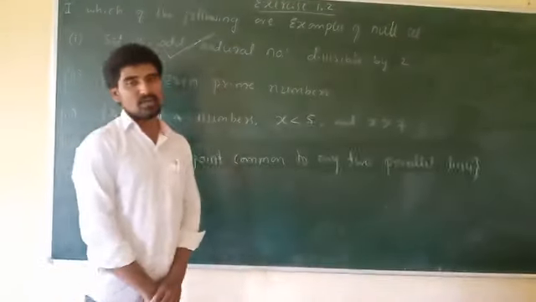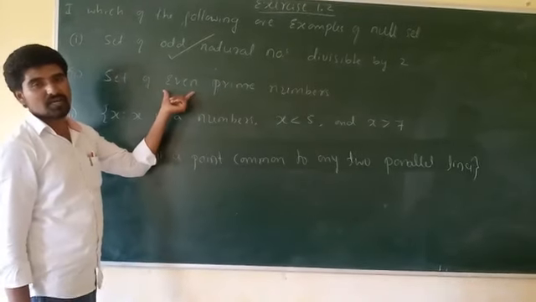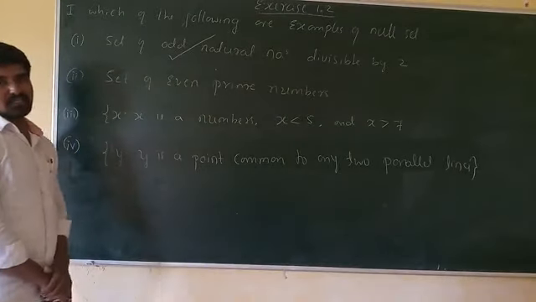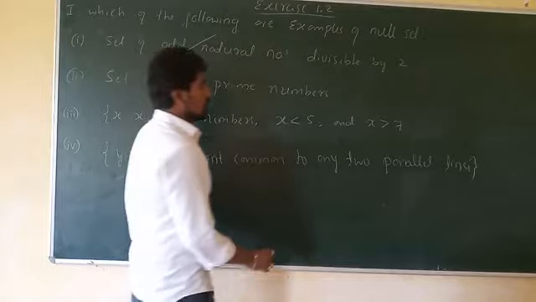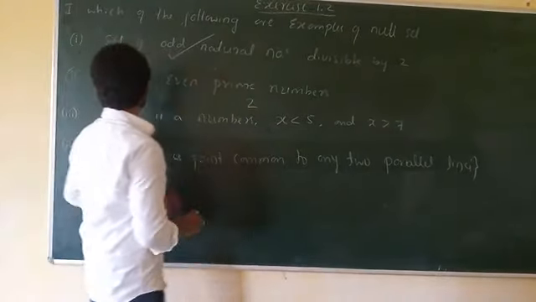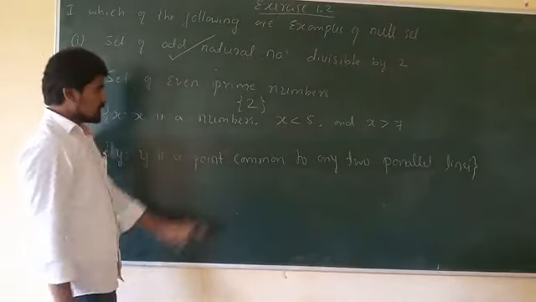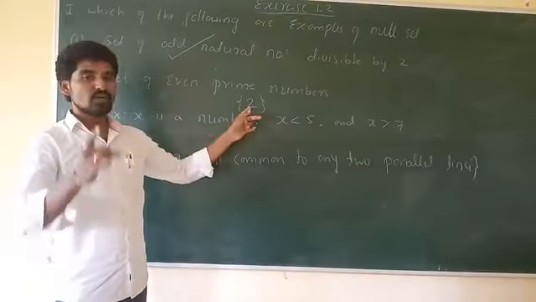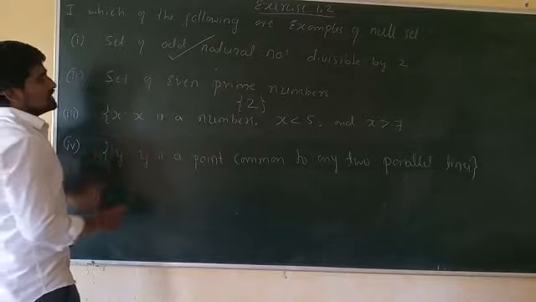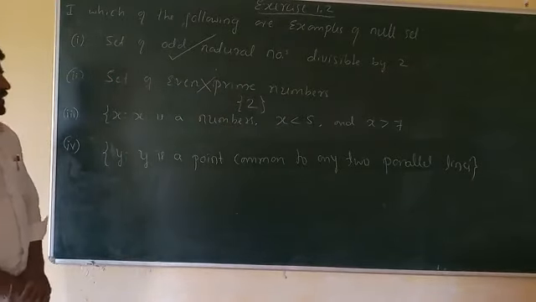Prime numbers ಅಂದ್ರೆ ಅವಿಭಾಜ್ಯ ಸಂಖ್ಯೆಗಳ ಗಣ. ಸಮ ಅವಿಭಾಜ್ಯ ಸಂಖ್ಯೆಗಳ ಗಣ. As you know, we have one even prime number, that is 2, means the second set consists of one element, that is 2. So any set which consists of only one element is called a singleton set. So the second set is not an example of the null set. All of you understand.